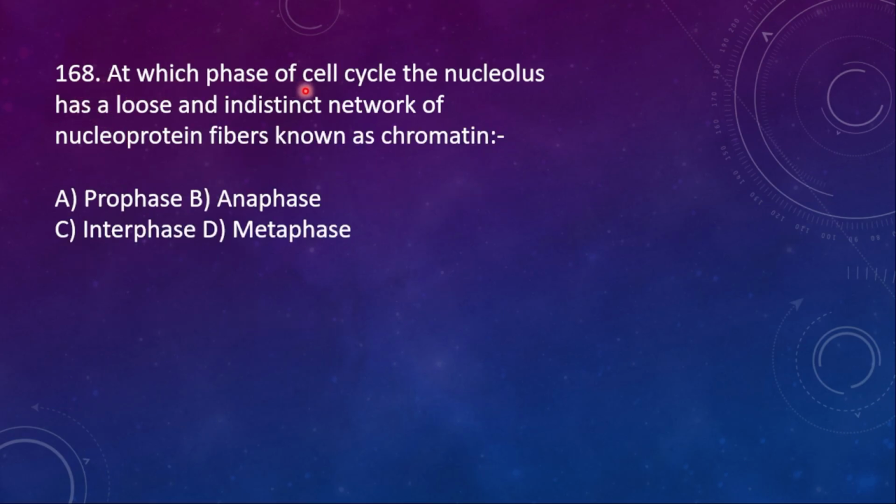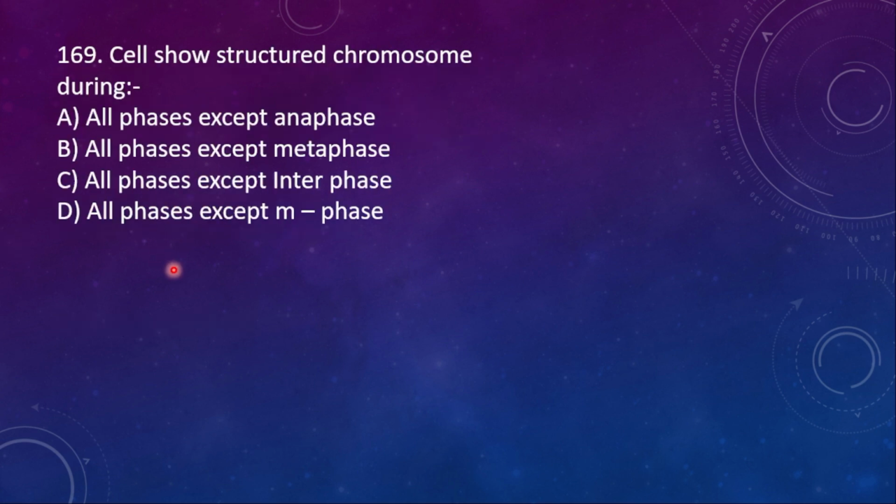168. At which phase of the cell cycle does the nucleus have a loose and indistinct network of nucleoprotein fibers known as chromatin? Option A, prophase. B, anaphase. C, interphase. D, metaphase. So here the right option is C, interphase.